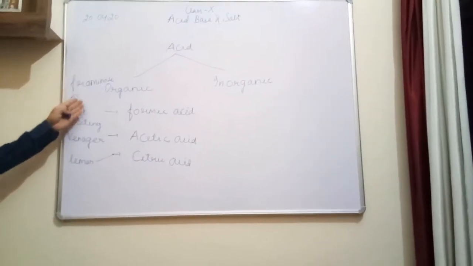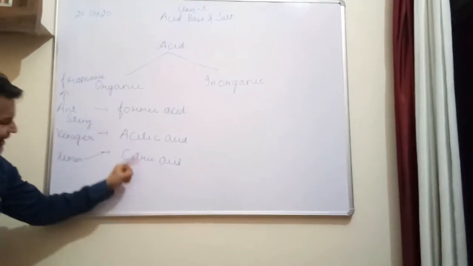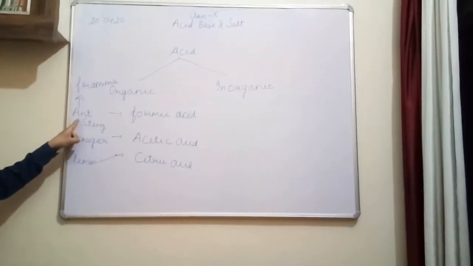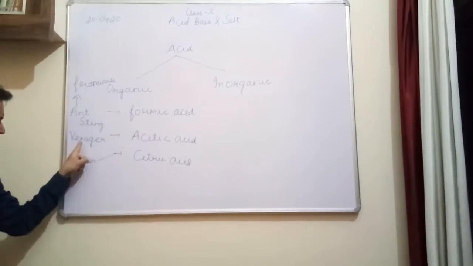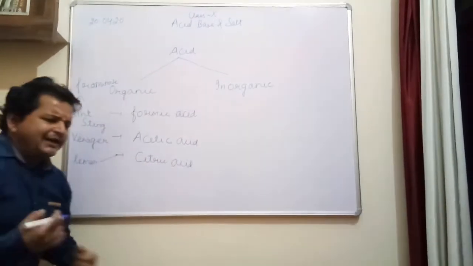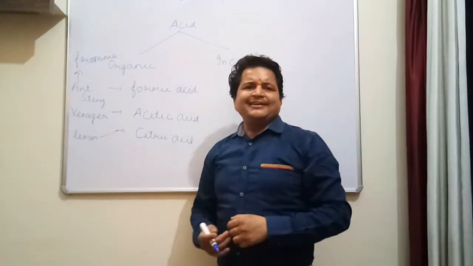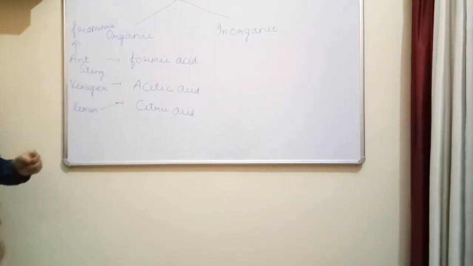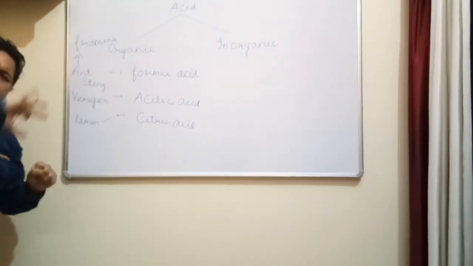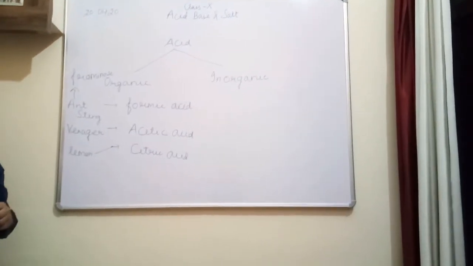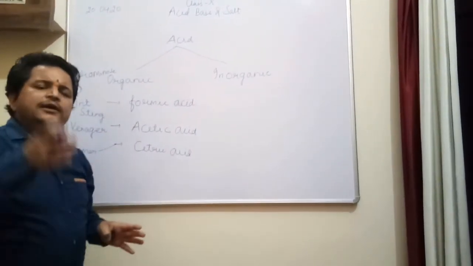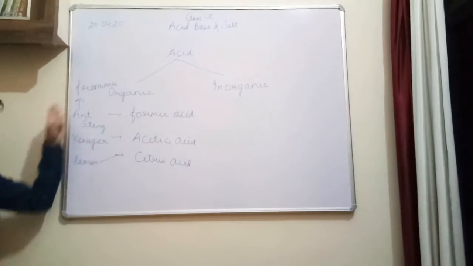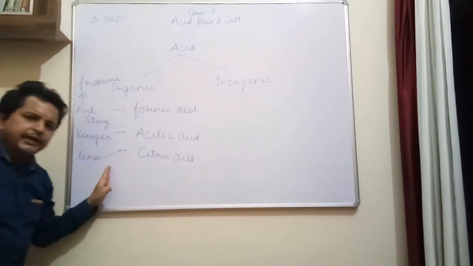Here you can see all those acids, whether formic acid, acetic acid, or citric acid, are obtained from the living ones: formic acid through the ant, acetic acid from vinegar, citric acid from lemon, and so many other acids, just like oxalic acid. All the fruits we generally use in our daily life contain some type of acid. That's why all those acids which are concerned with the living ones are called organic acids.